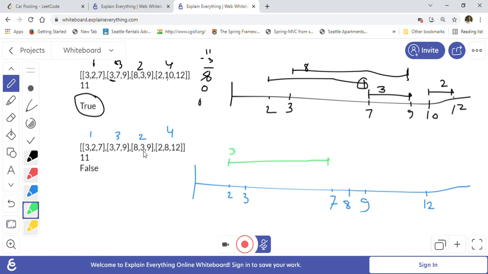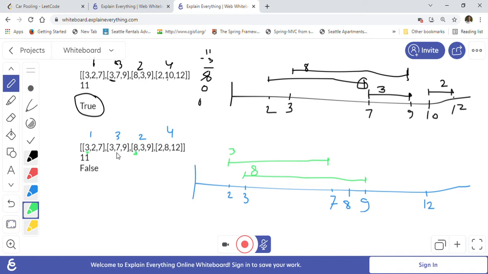So the second trip starts at 3 to 9. So it started at 3 and it will go until point 9. So now we can put 8 passengers here, right? Because we have total 11, so we put 8 passengers. So for this one we put 8 passengers here, and here we put 3 passengers.